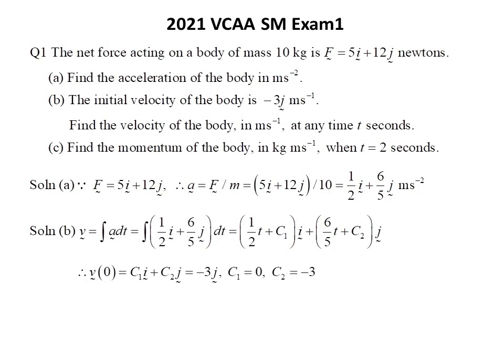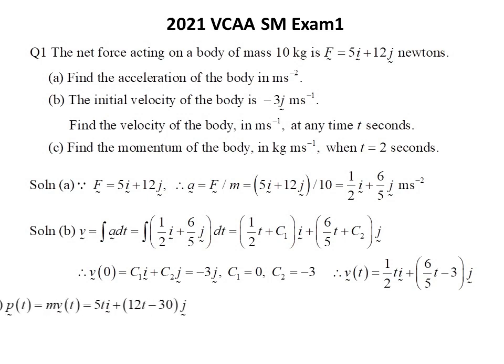Since we know the value of initial velocity of the body, which is -3j meters per second, hence v(0) = c1 i + c2 j = -3j. So c1 = 0, c2 = -3. Now, v(t) = (t/2) i + (6t/5 - 3) j, according to the definition of the momentum.